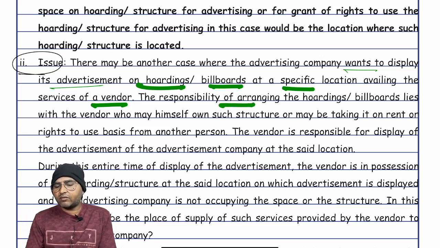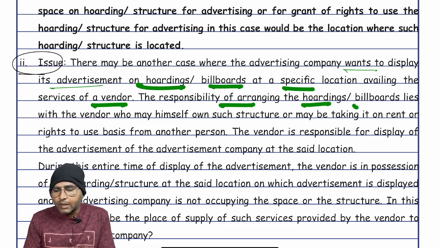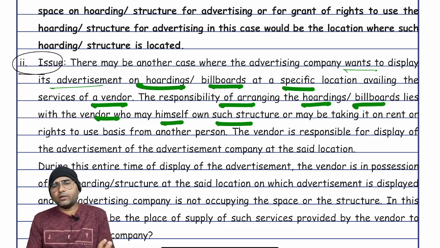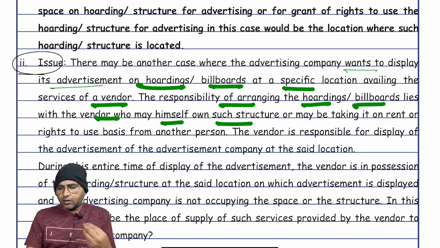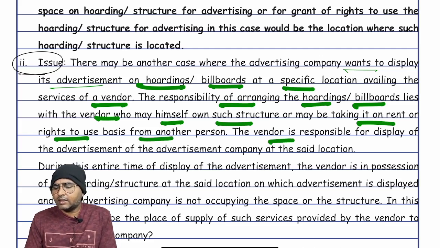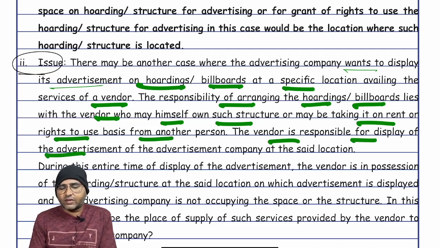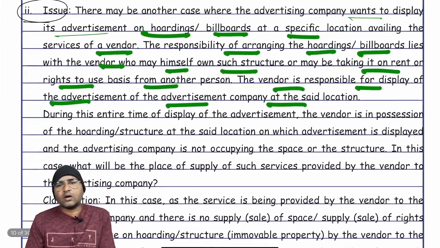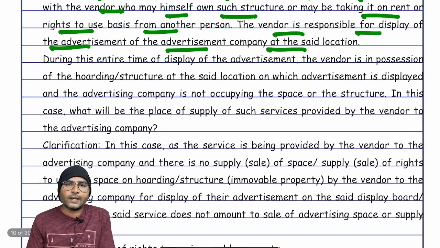Now the responsibility of arranging the hoardings and billboards lies with the vendor, who may himself own such structures or may be taking them on rent or on a right-to-use basis from another person. The vendor is responsible for display of the advertisement at the said location. Now, in this situation, what could be the place of supply?